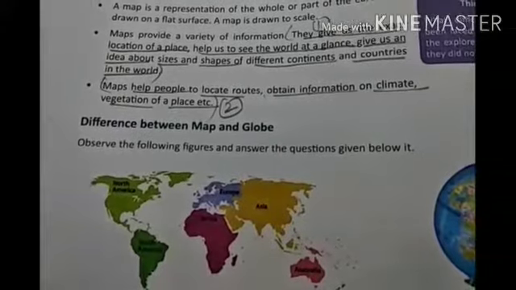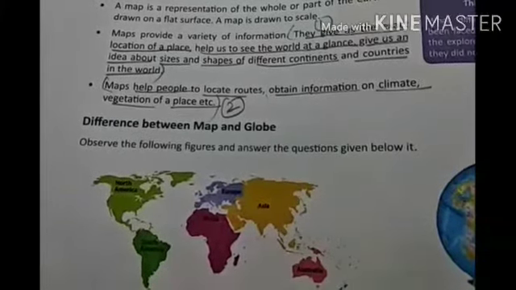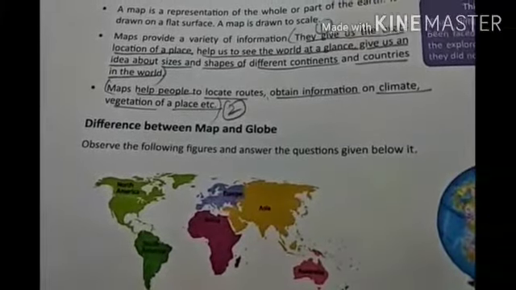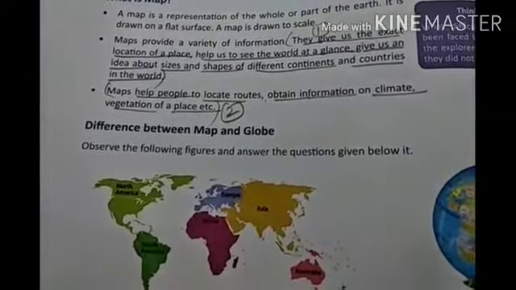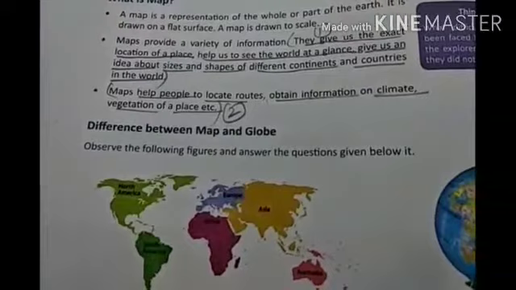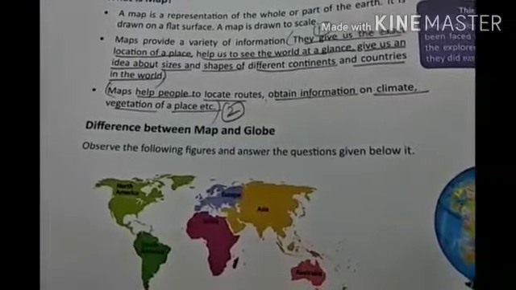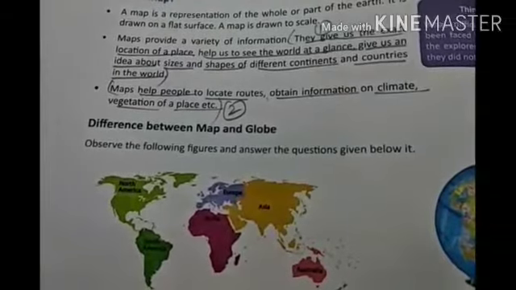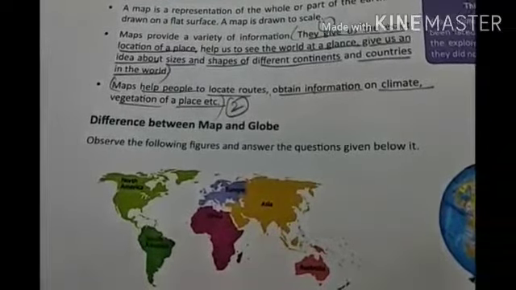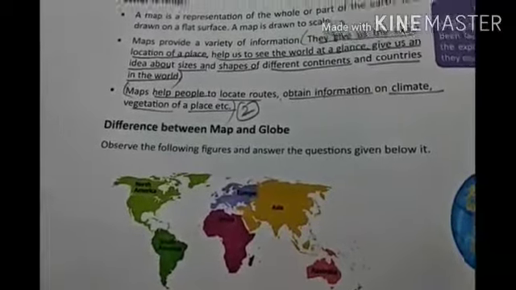So they give us the exact location of a place. They help us to see the world at a glance. If you cannot go to every country and see the exact size of that country or the continent, they help us to see the world at a glance, and they give us an idea about the sizes and shapes of different continents and even the countries in the world.